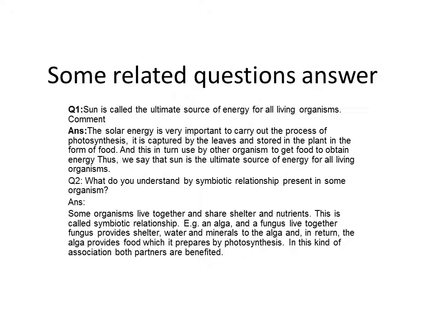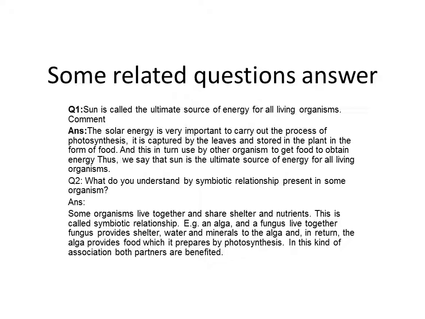What do you understand by symbiotic relationship present in some organisms? A symbiotic relationship is the relationship between two organisms that live together for the benefit of each other. One symbiotic relationship is known as lichen, in which an alga and a fungus live together.